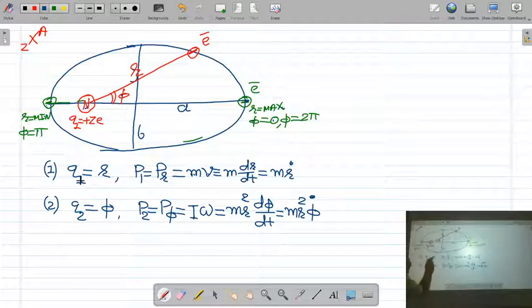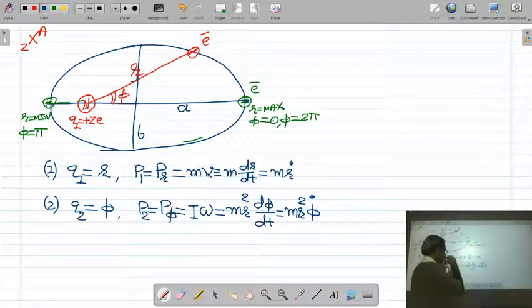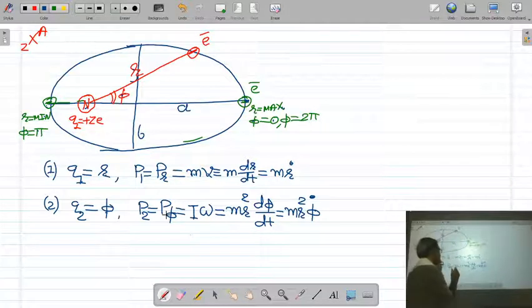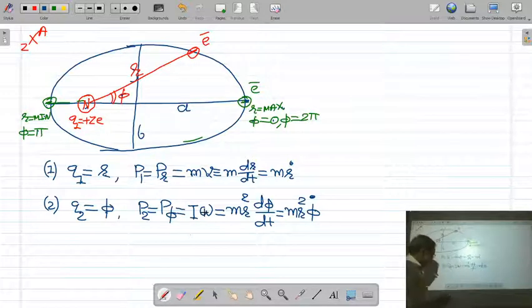One coordinate is r. Corresponding to the radial coordinate, the momentum of the electron is pr, defined by mass into velocity: m is the mass of electron, and velocity of the electron is dr by dt, denoted by r dot. Corresponding to angular coordinate phi, the angular momentum of the electron is p phi, defined by I omega instead of mv. I is m r square, and angular velocity omega is d phi by dt, denoted by phi dot.